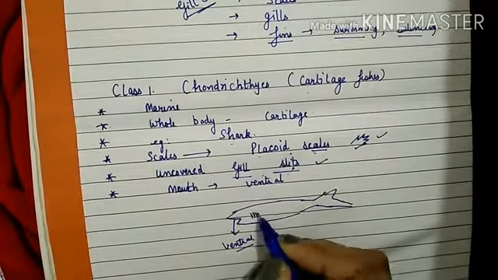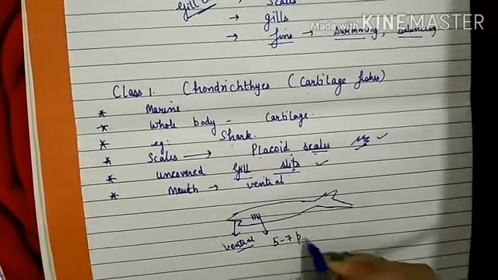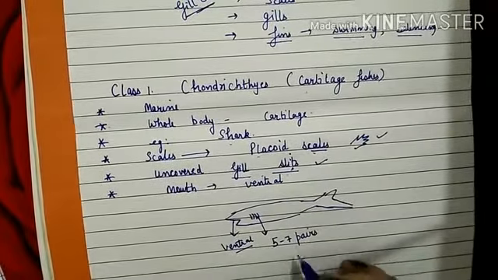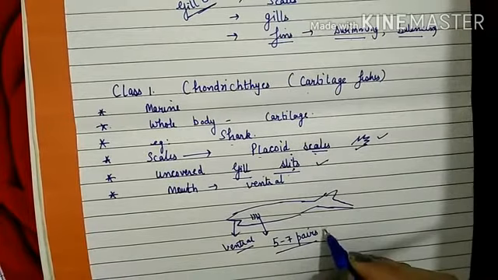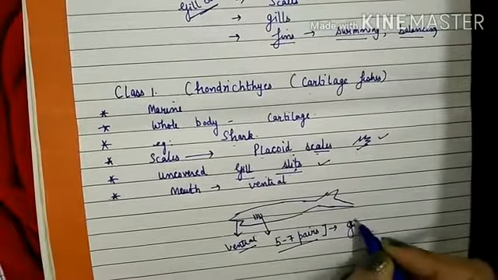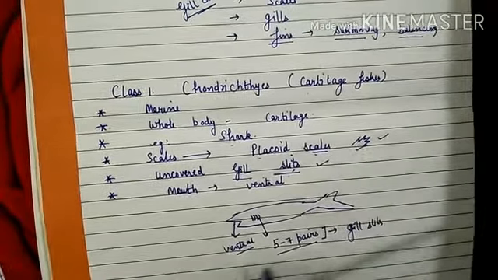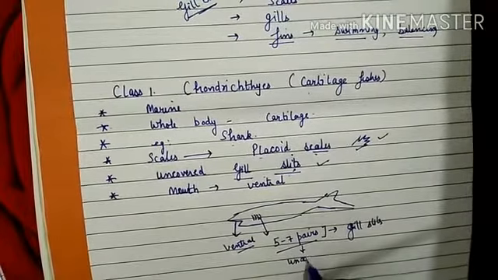And there are gill slits present, and these gill slits are 5 to 7 in pairs. The number you have to remember here about the gill slits is 5 to 7 pairs. And the gill slits are uncovered, they are not covered.